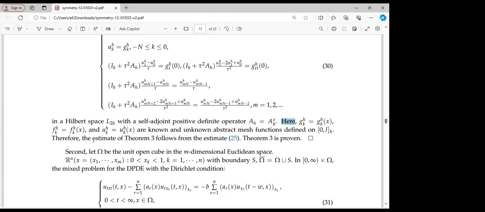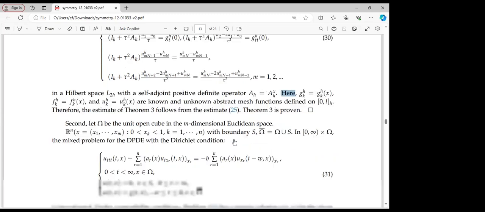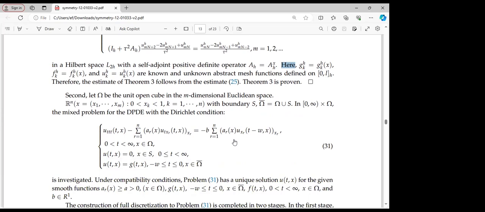Therefore the estimate of theorem 3 follows from estimate 25. It is quite straightforward. If we apply estimate 25 together with the conditions, we will see that the proof is very obvious.